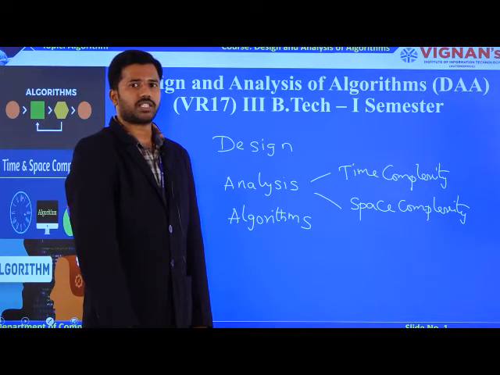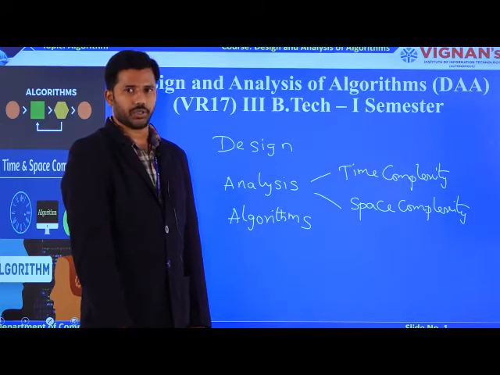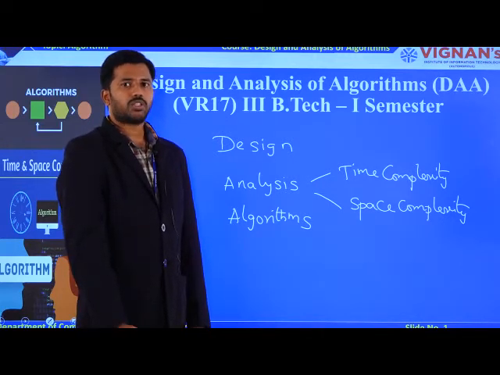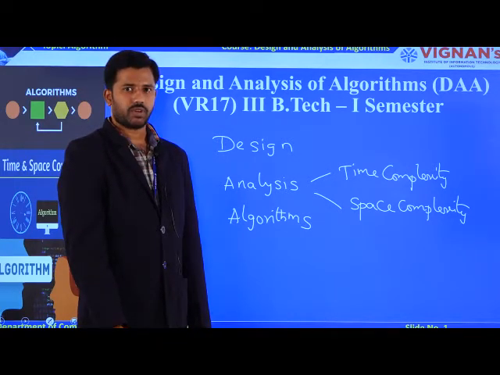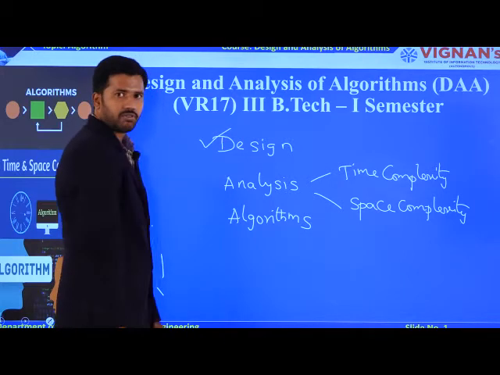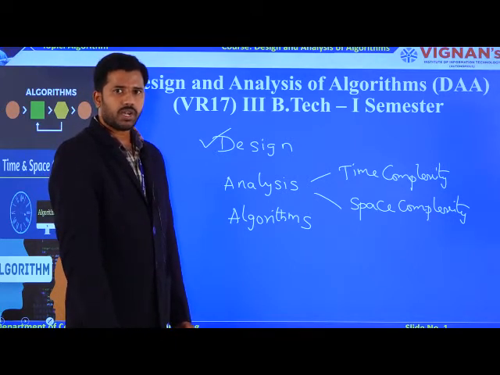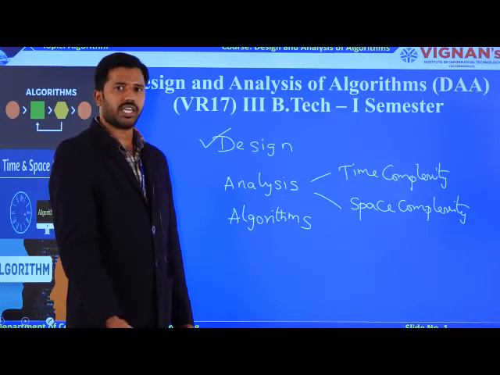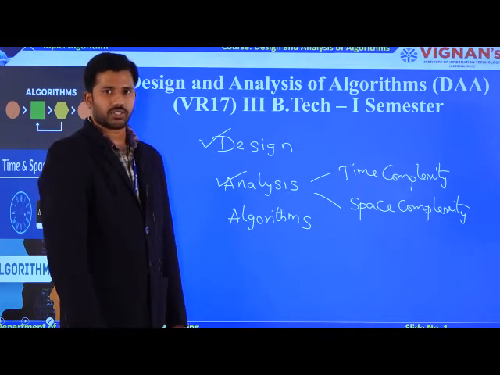The time complexity is nothing but how much time your algorithm is going to take to complete its execution. Now coming to the space complexity, it is how much memory your algorithm is going to occupy in your system. So based on these two parameters, you are going to measure the performance of an algorithm. So you have a design phase, in which you have various techniques to solve a particular problem. And later, after designing the algorithm based on the various techniques, you are going to measure the performance of the algorithm in the analysis phase.